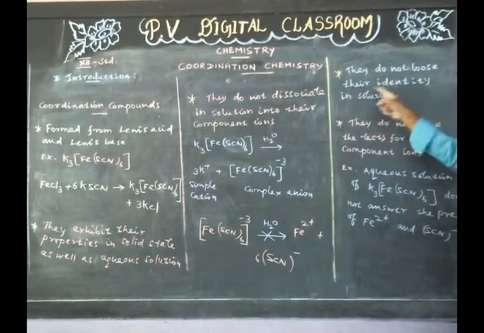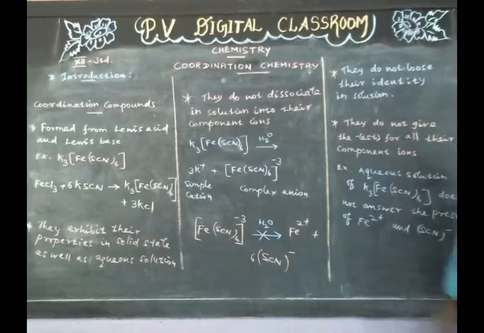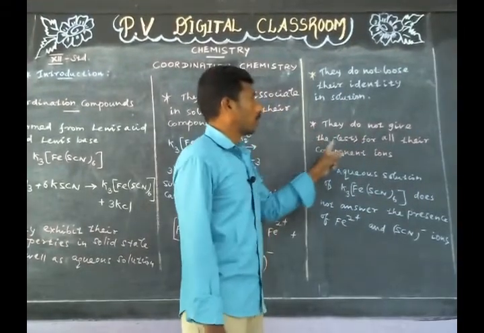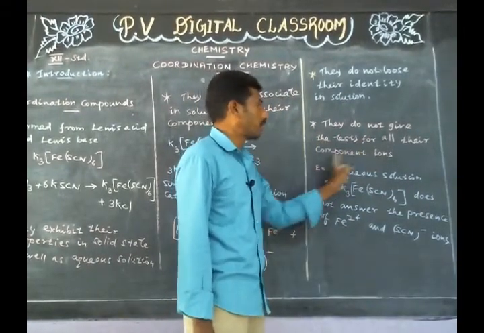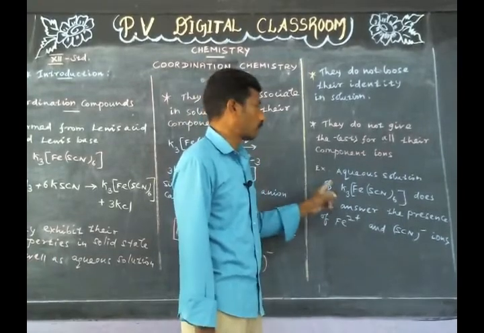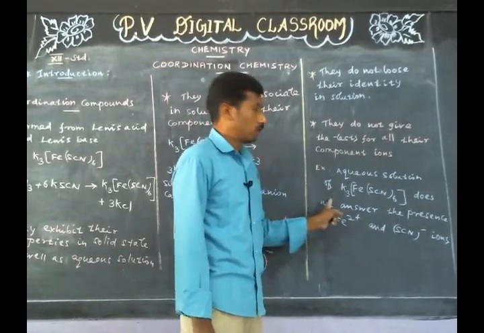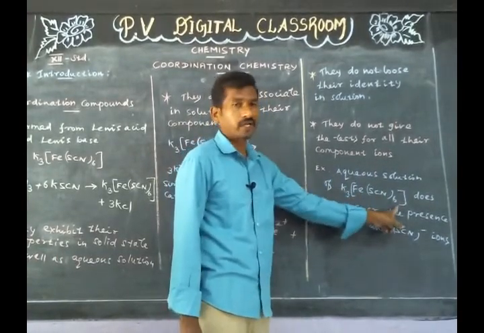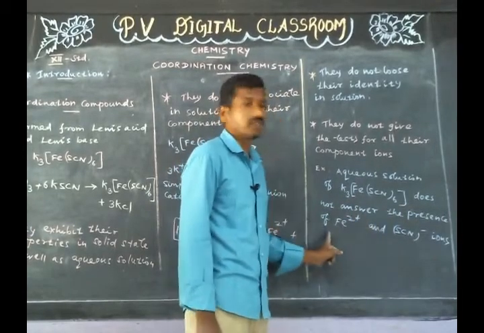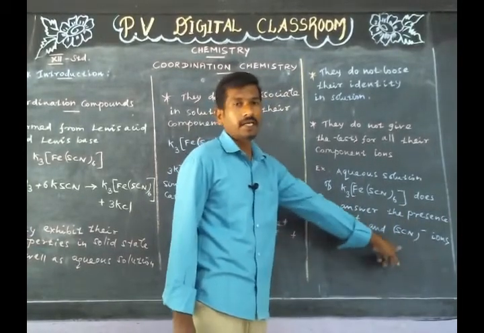They do not lose their identity in solution. They do not give the test for all the component ions. Example, aqueous solution of potassium ferrithiocyanate does not answer the presence of Fe3+ and SCN- ions.